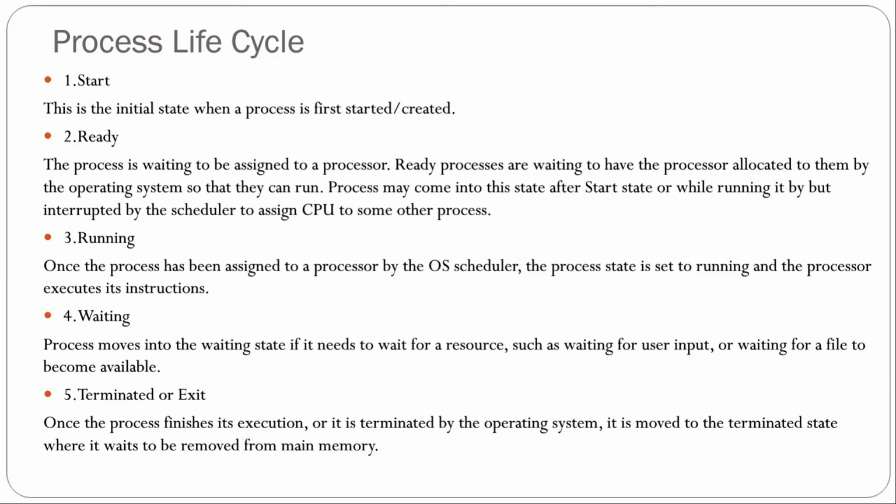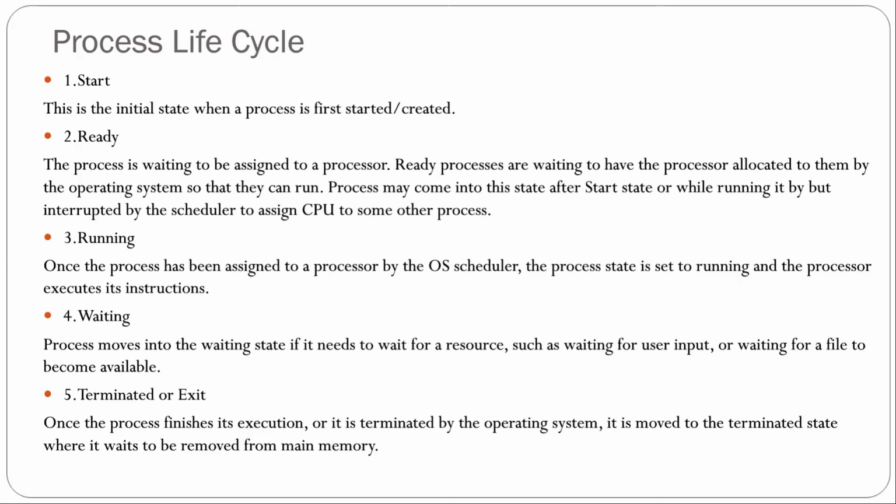Third is running. Once the process has been assigned to a processor by the OS scheduler, the process state is set to running and the processor executes its instructions. Fourth is waiting. A process moves into the waiting state if it needs to wait for a resource, such as waiting for user input or waiting for a file to become available.